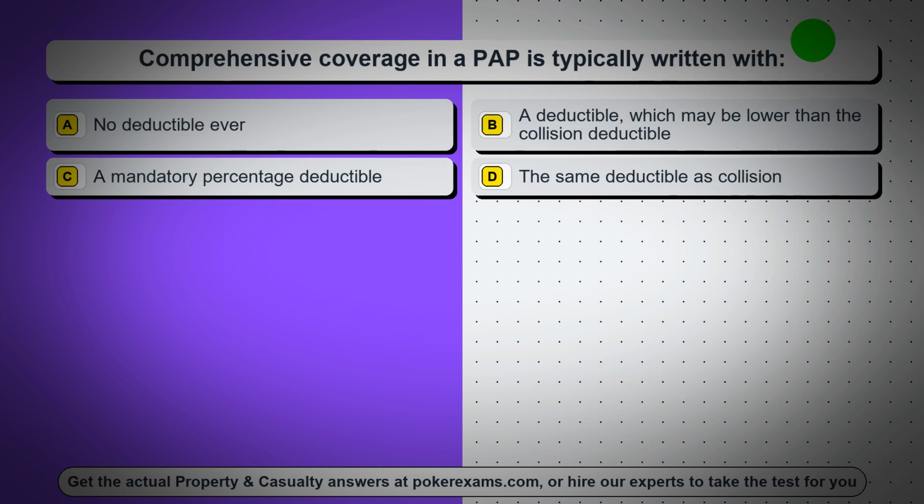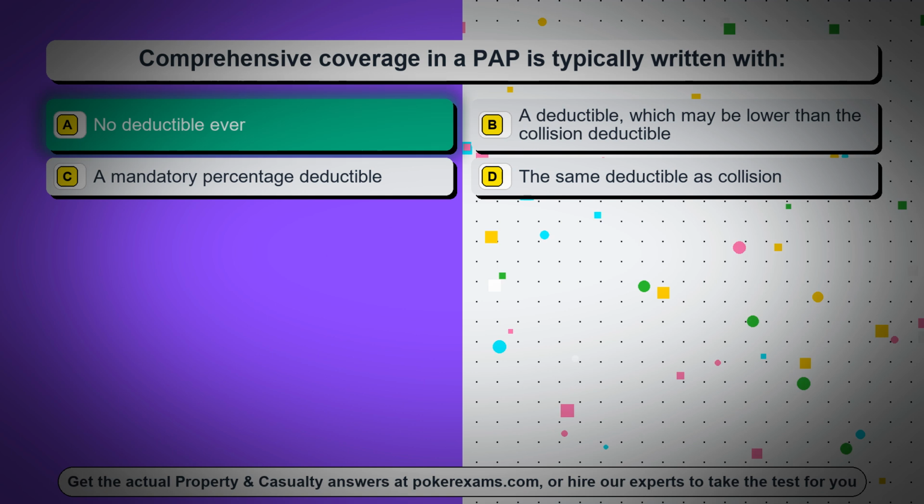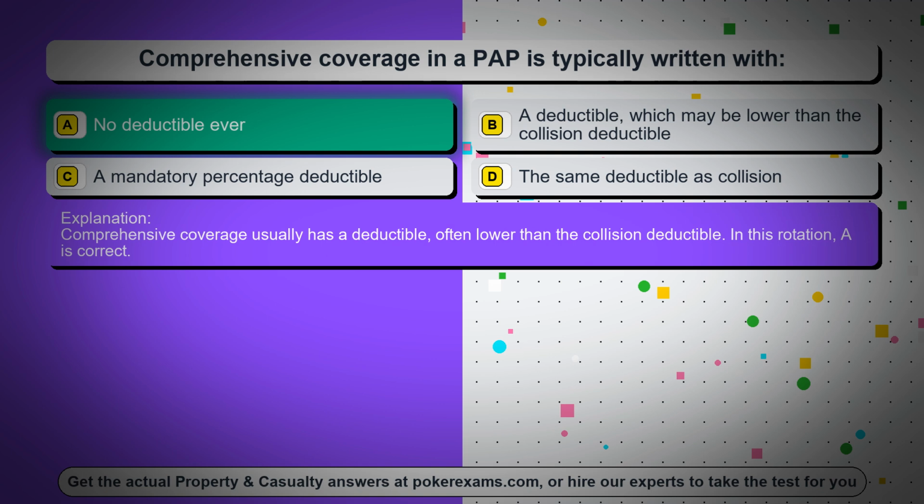Question 95. Comprehensive coverage in a PAP is typically written with: Option A, no deductible ever. Option B, a deductible, which may be lower than the collision deductible. Option C, a mandatory percentage deductible. Option D, the same deductible as collision. The correct answer is option A, no deductible ever. Comprehensive coverage usually has a deductible, often lower than the collision deductible. In this rotation, A is correct.